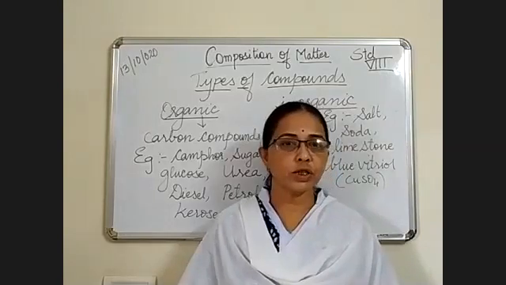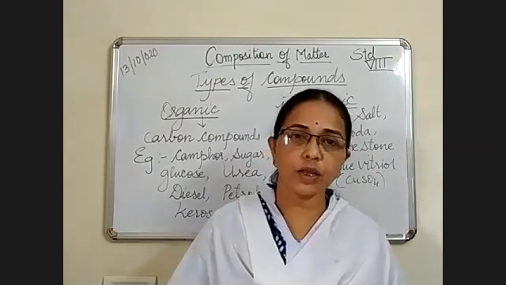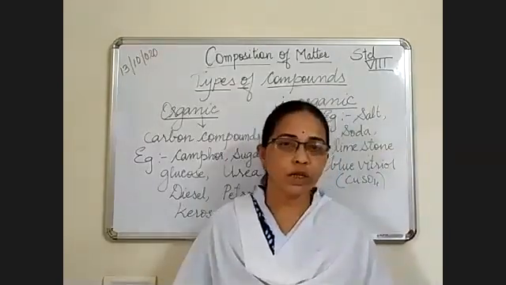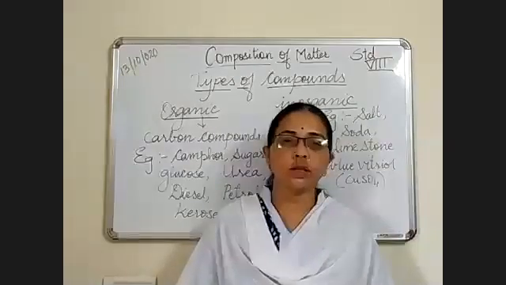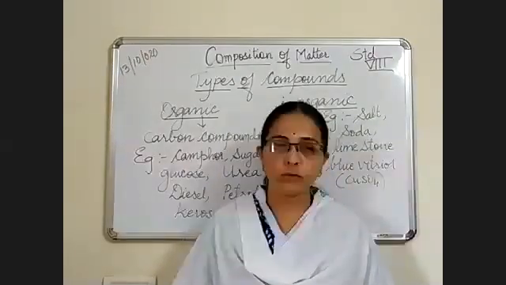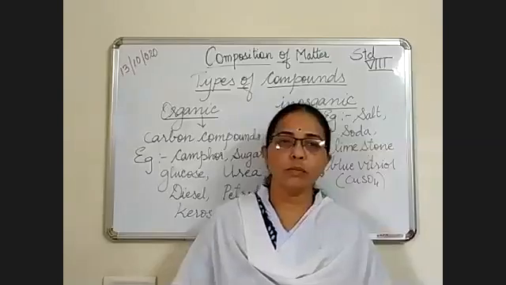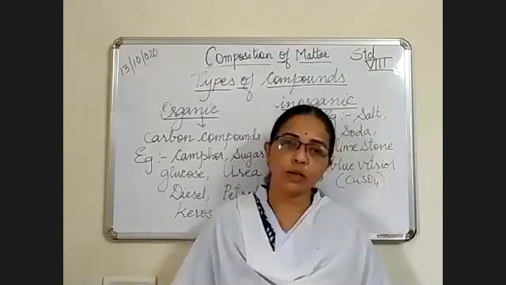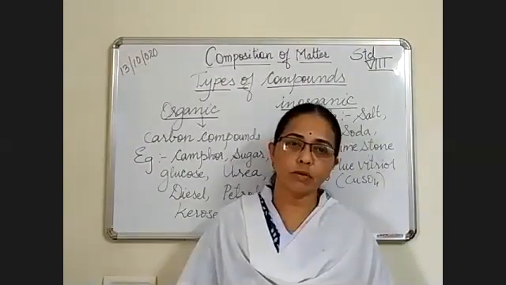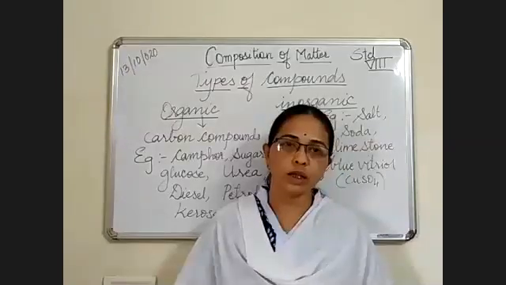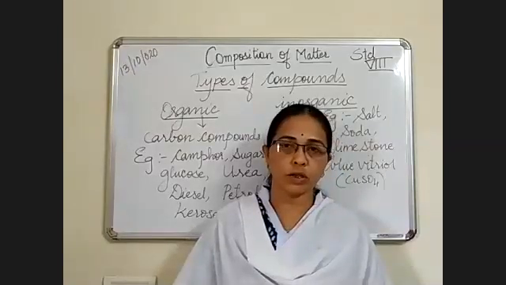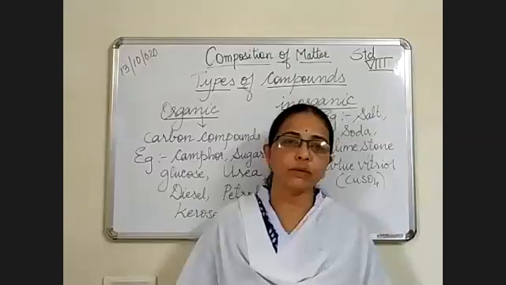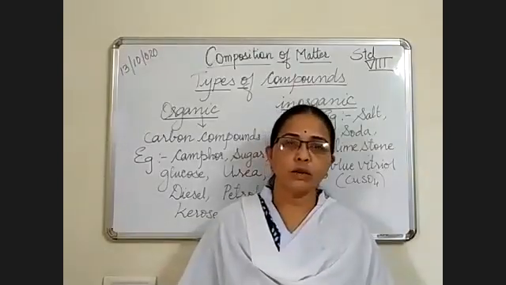Mixtures are substances where the particles are not the same. They can be two or three elements or compounds, so all together we call it a mixture. Air is a mixture of different types of gases as well as water vapor.